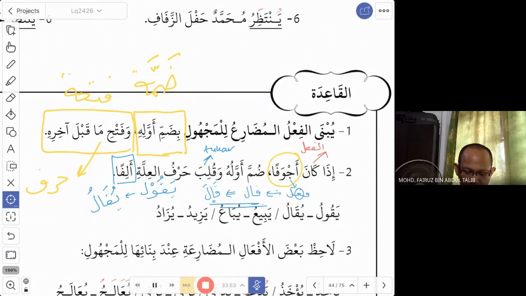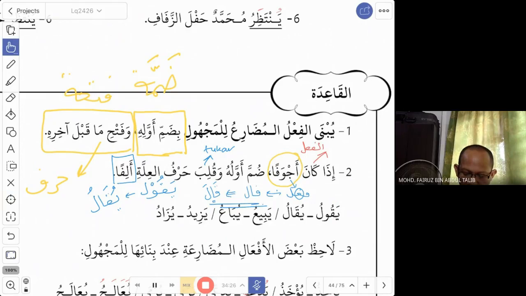Okay, you add anything, you say yazid. Yuzad, is added. Mudari, is added. Yazidu, yuzadu. So the ya is replaced with an alif. Okay, so this is when you have harful illa. But as I mentioned earlier, it is easier to memorize all these words because there are not many. Yaqulu, yuqalu. Yabi'u, yuba'u. Yazidu, yuzadu. Now, once you memorize several words, you know immediately what to do to the next word.